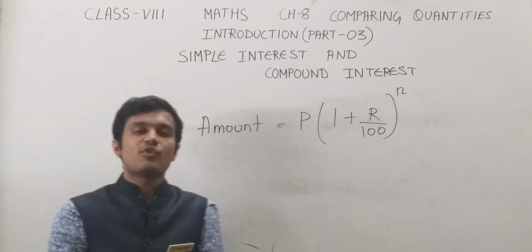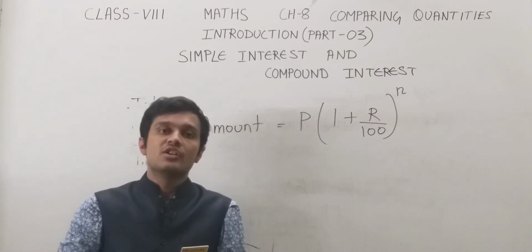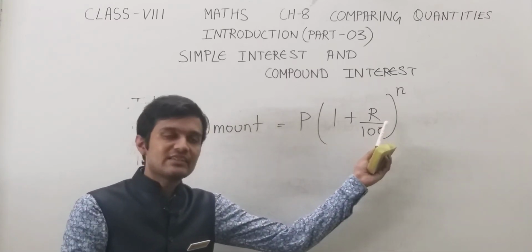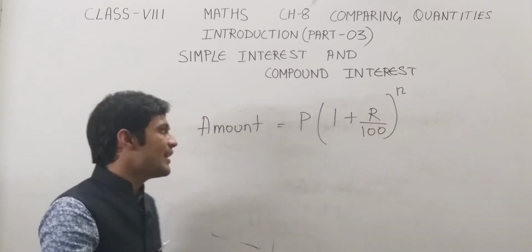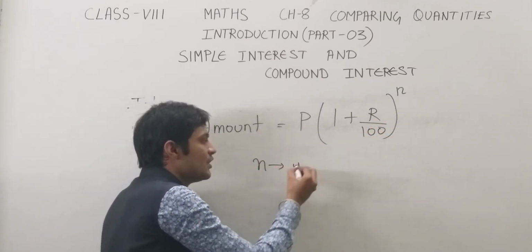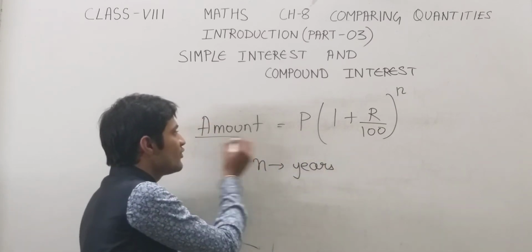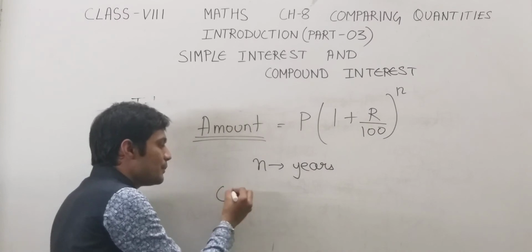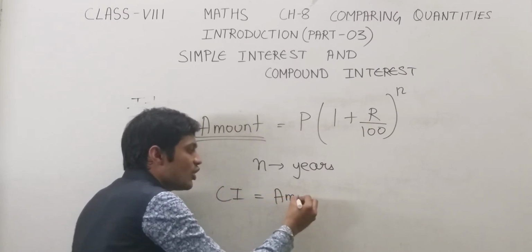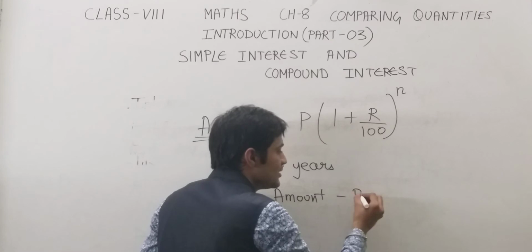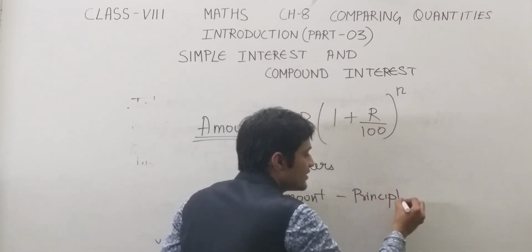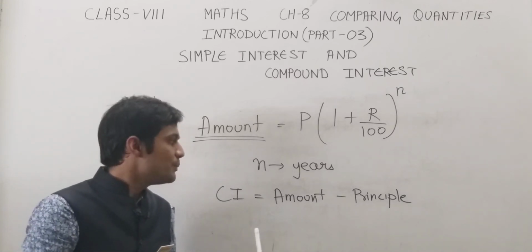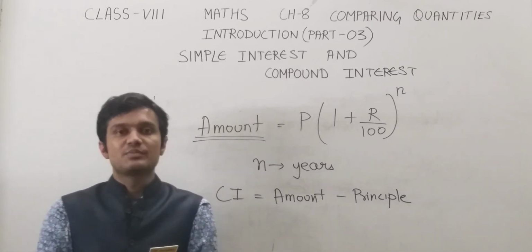By applying this formula, we will get the final amount which you are paying after the completion of the time. R represents the rate of interest, n represents time in years. Okay. So remember one thing, this formula is for amount, not for interest. For finding the compound interest, we can use the formula amount minus principal, which we have discussed in the earlier part. The formula for calculating compound interest will be amount minus principal.